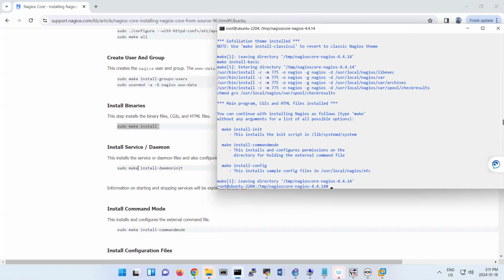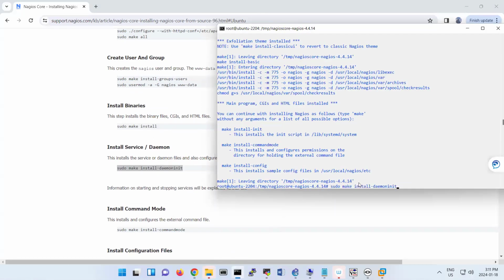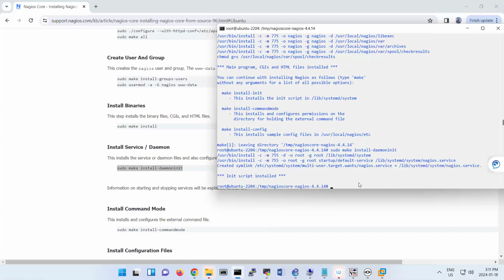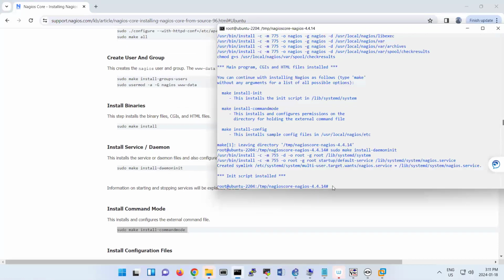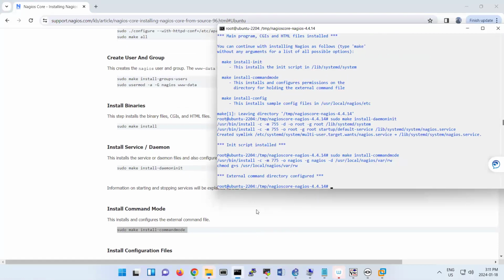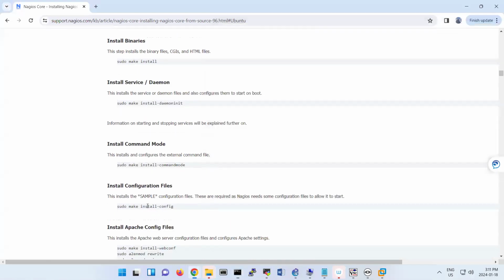And here it is asking you to install the service or daemon. So you can do that one, daemon init. Then you install the command mode. Okay, that's the command mode. And install the sample configuration file.